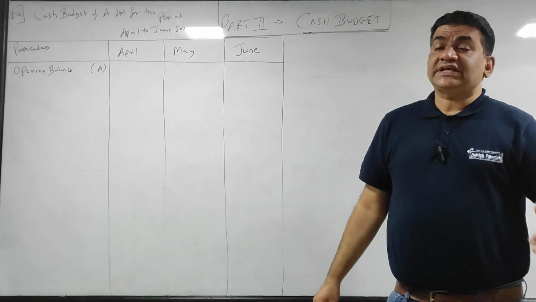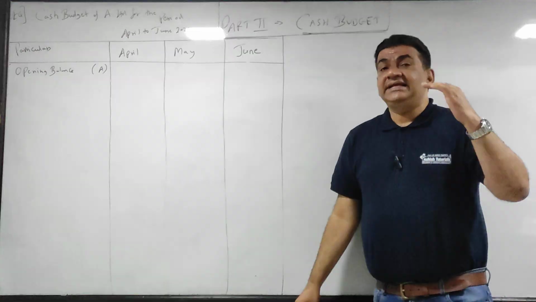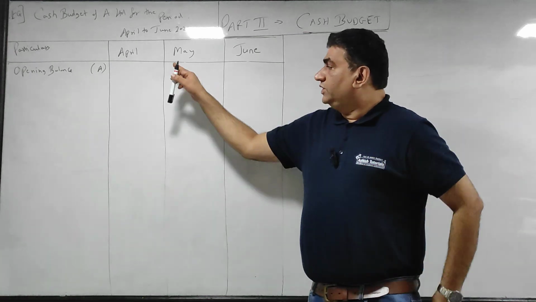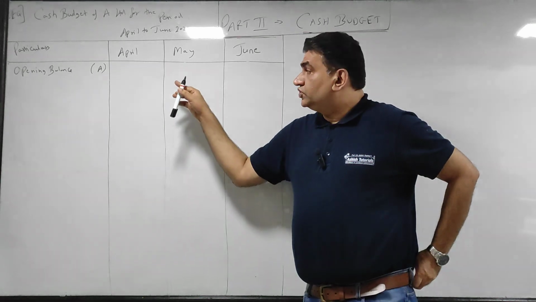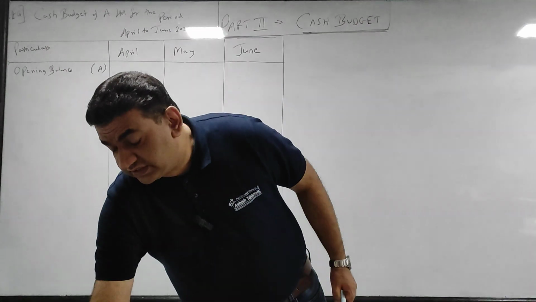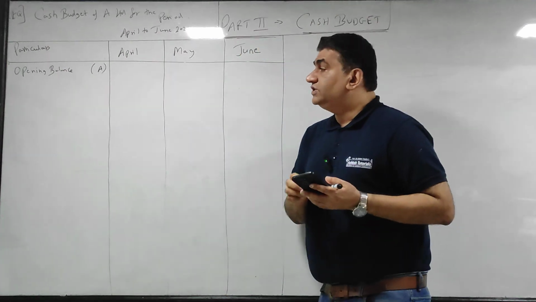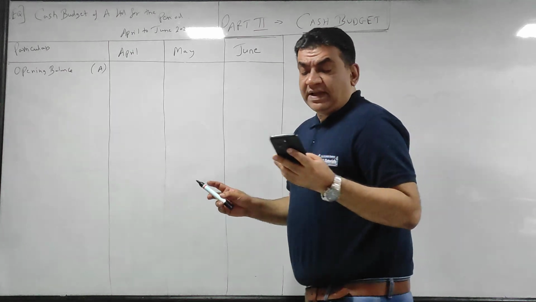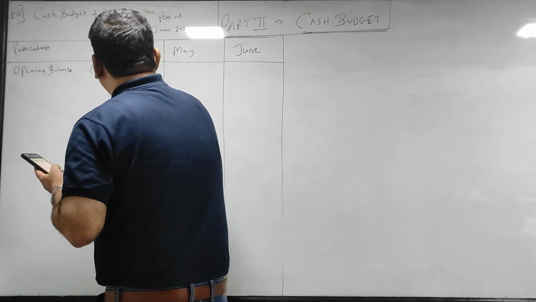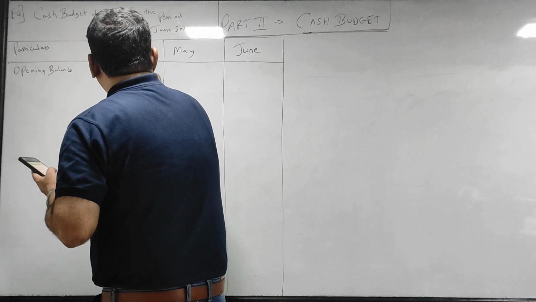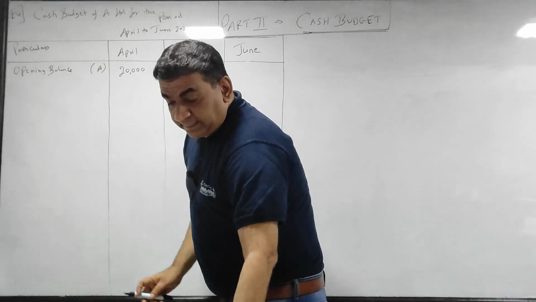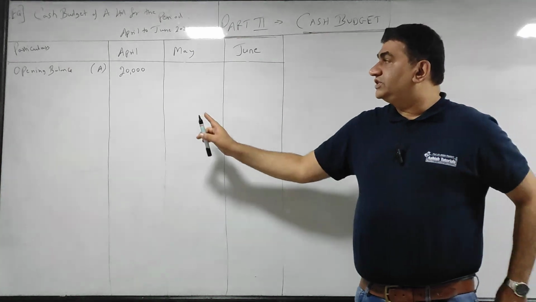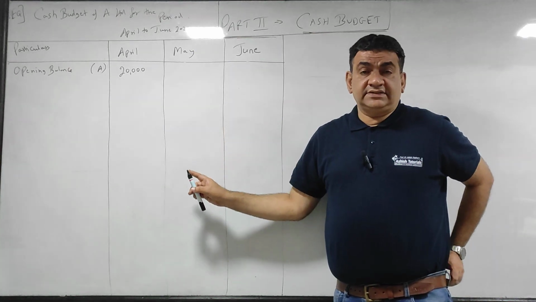Write brackets में A because I am making you all do a presentation in a very systematic way. Now listen, you are doing it for 3 months. So they have to give you the information for opening balance on the first day of April. देखो adjustment number 1. Cash balance on 1st April is 20,000. So यहाँ पे लिखो 20,000. Okay. Always they will give you direct or indirect information for opening balance.